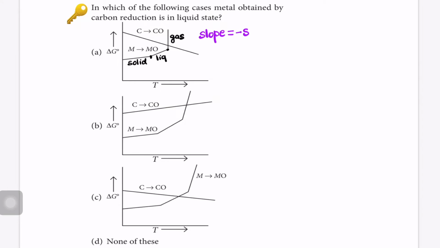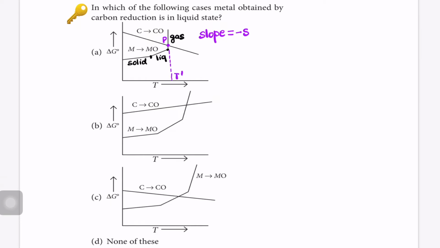Okay. Now if we see this curve, carbon to carbon monoxide, it is intersecting the metal to metal oxide curve at this point. Let it be P, and let the temperature corresponding to that be T dash.